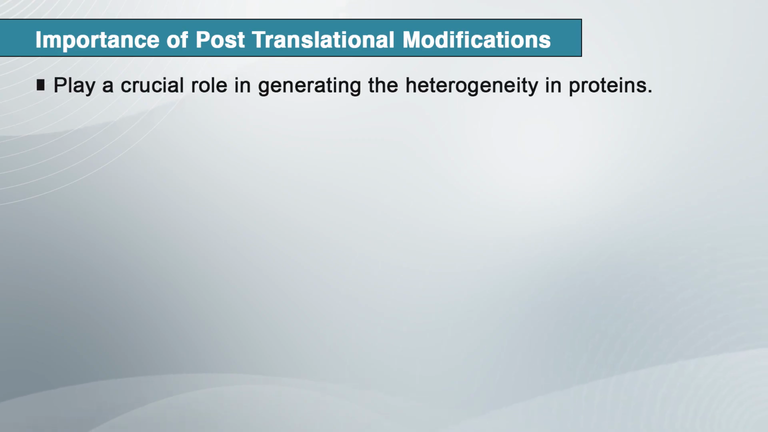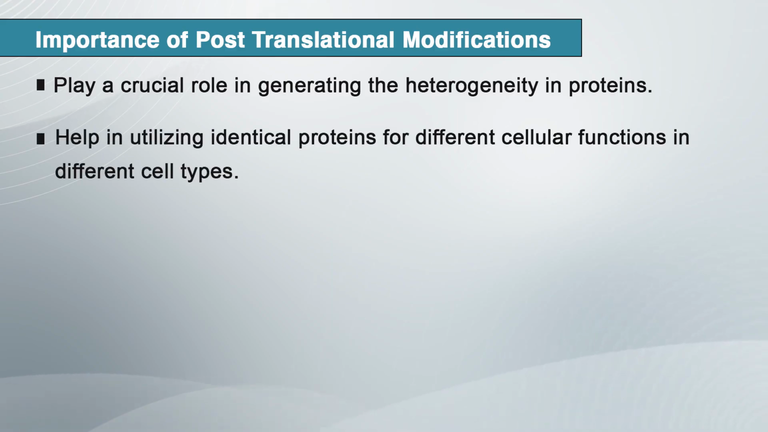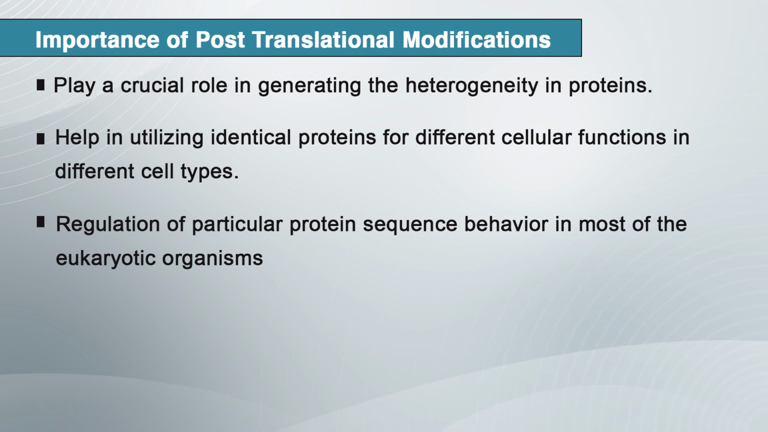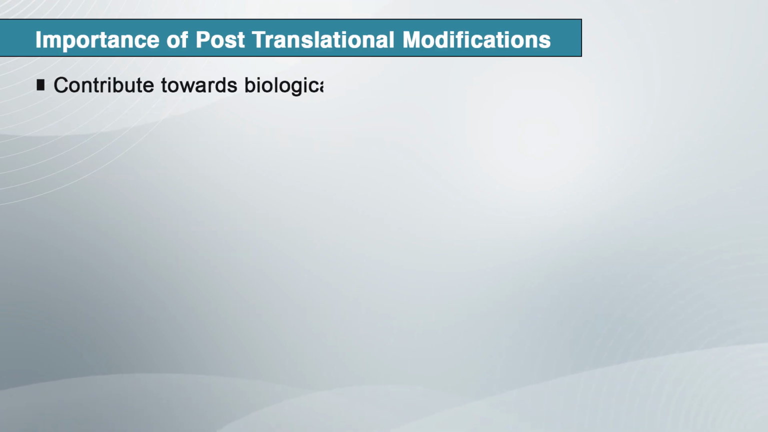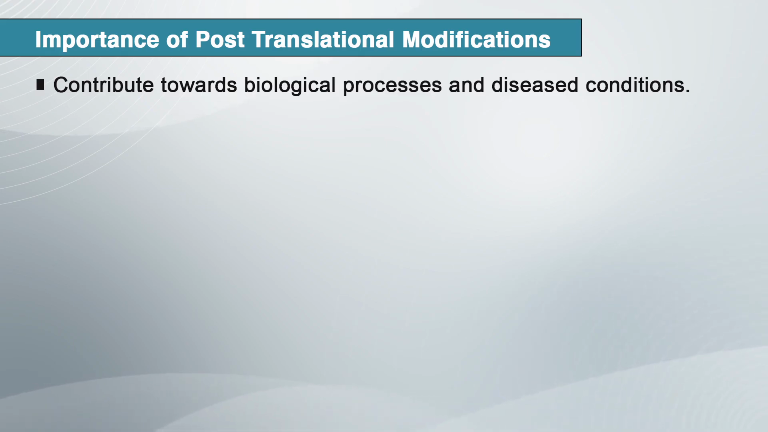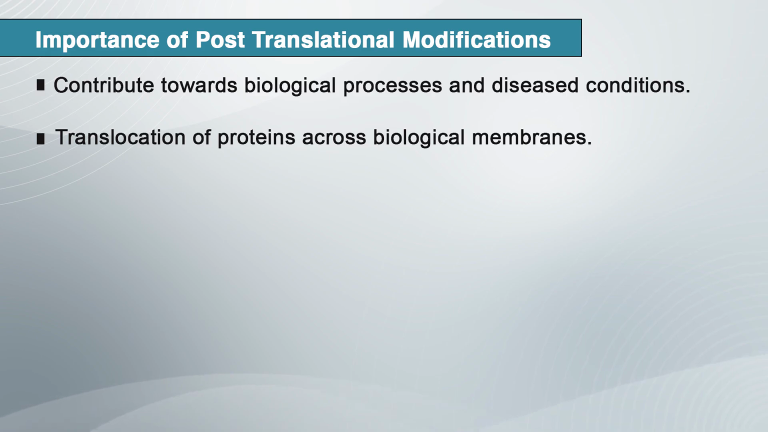Importance of post translation modification. It plays an important role in generating heterogeneity in proteins, and it helps in utilizing identical proteins for different cellular functions in different cell types. It regulates particular protein sequence behavior in most eukaryotic organisms. It plays an important part in modifying the end product of gene expression, and it contributes towards biological processes and disease conditions.